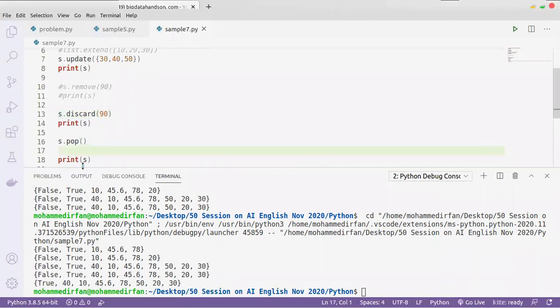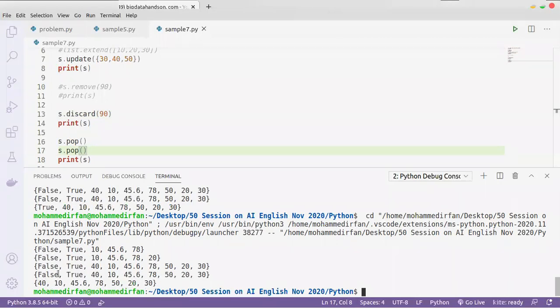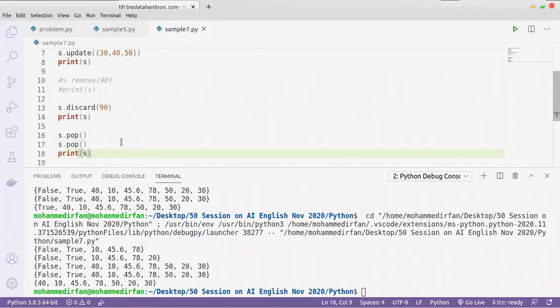If I say s dot pop another time, it is just removing the first element. So the false is gone and now true is gone. It just removes one element, the first one.